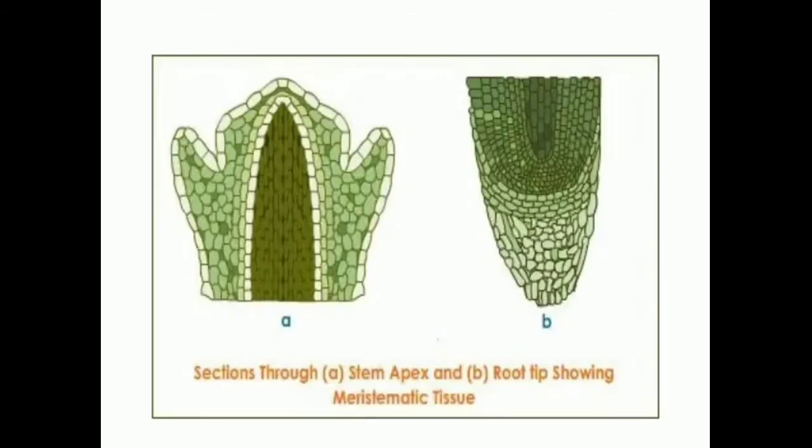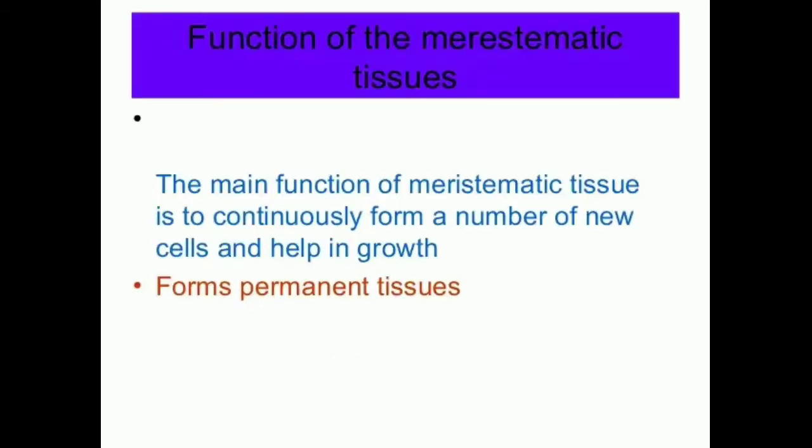So what are the functions of meristematic tissues? The main function of meristematic tissue is to continuously form a number of new cells, and it will help in the growth of the plant. Also, meristematic tissue acts as a parent tissue from which other tissues develop. That means it will help in the development of permanent tissues. So these are the functions of meristematic tissues.